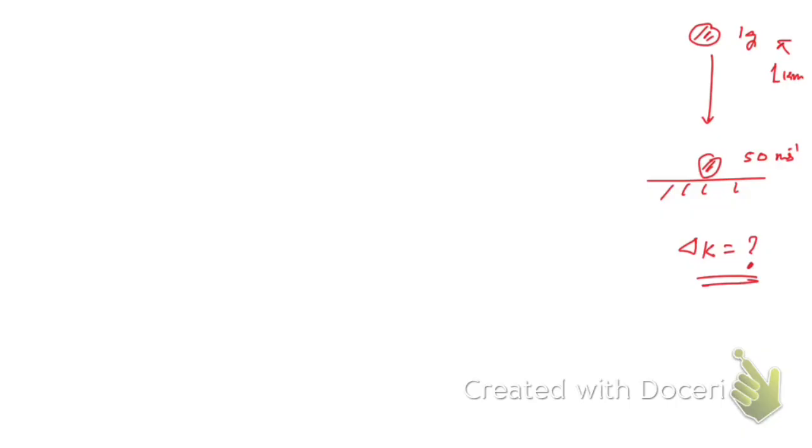So now you see, when it is falling from the height of 1 kilometer, okay, so that means just before it is allowed to fall, its kinetic energy must be equal to 0. Okay, initial kinetic energy. First let me write what are the given things. Here height is 1 kilometer, means 1000 meter, right?